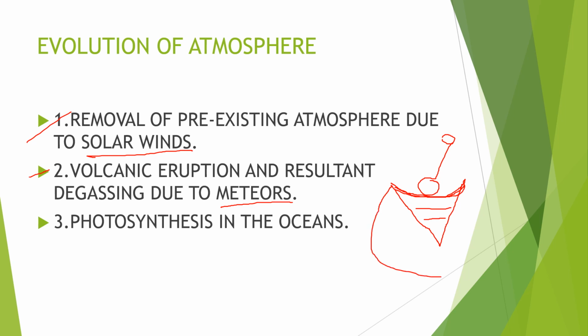Let's say this is the Earth, and this pressure is released. If this pressure is released, it means degassing has occurred. Due to the release of the pressure from this part of the earth, it helps to release various harmful gases, water vapor, CO2, and all other gases also. As the meteors have made a crater here, this crater helps to release the gases from this surface.